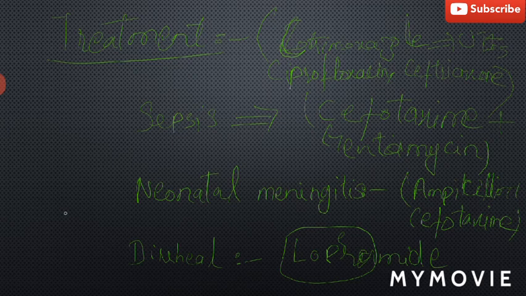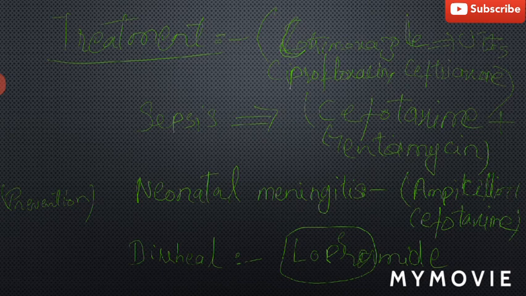For prevention, there is no specific prevention for E. coli infections. However, various general measures can be taken.